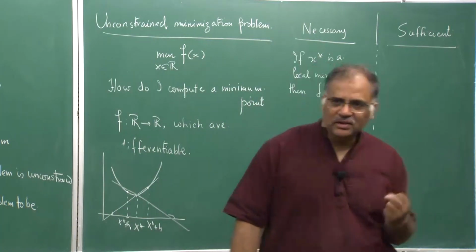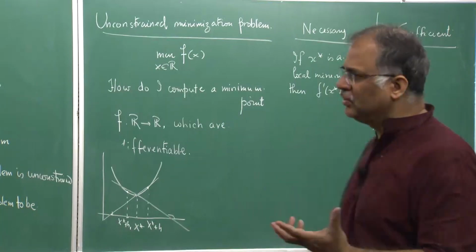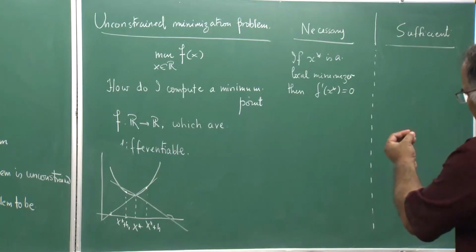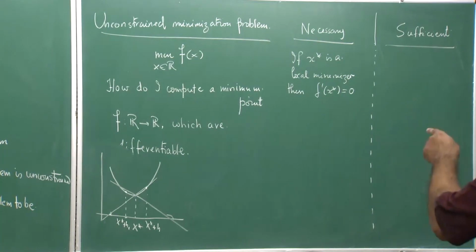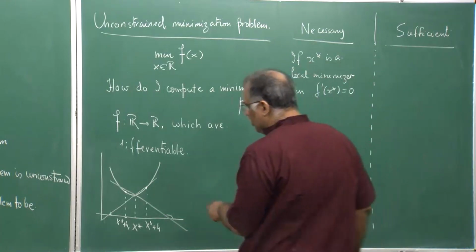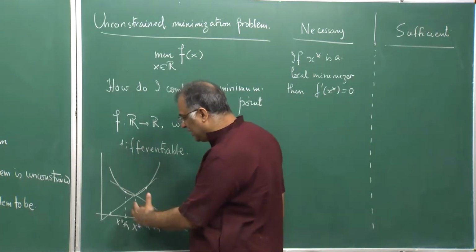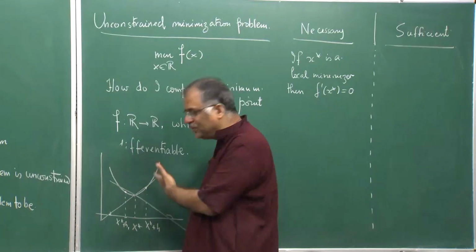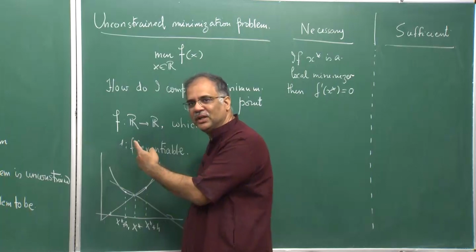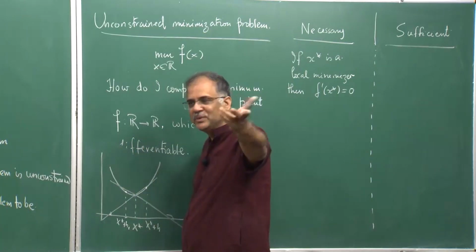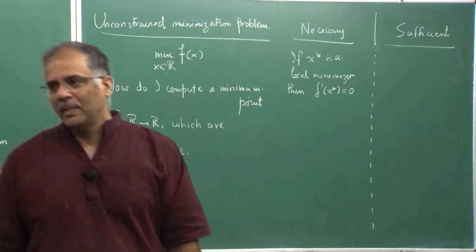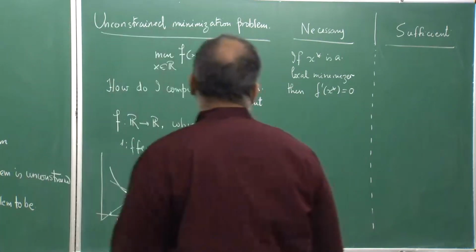That is the key idea behind the fact. Basically, if I think of the derivative as a continuously varying slope, it moves from positive to negative. So, there must be a point where it is 0, and that x star is the point where it is 0. This is a geometrical idea, but let us just do it.